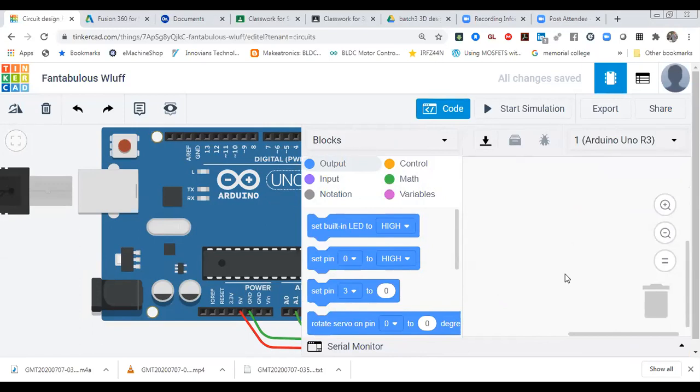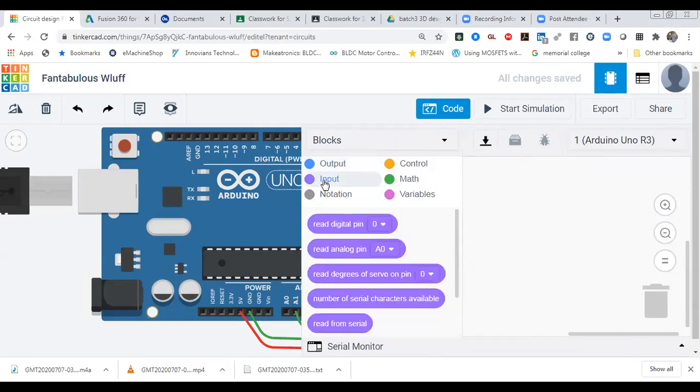So over here, what I'm going to do, I'm going in input because we are reading it. So what signal are we reading? We are talking about today that is analog signal. So today we are talking about analog read. So how can we do analog read? That is very important over here.